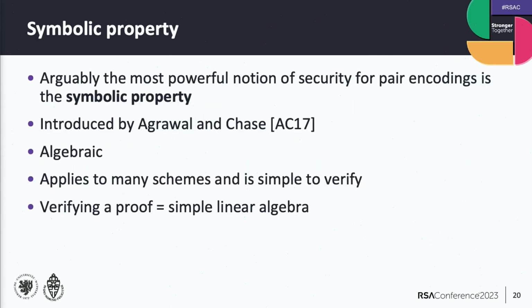So I'm highlighting in this talk more the symbolic property, which is, in my opinion, the most powerful security notion for pairing codings, because it's basically applicable to any scheme that is not broken. And it's also really, really simple to verify. I'm saying simple to verify, which is of course relative because it's still quite difficult. But you can think of verifying a security proof as basically doing simple linear algebra. So just multiplying a vector with a matrix, and then you need to evaluate something. So it's not super difficult. And it's actually really powerful.